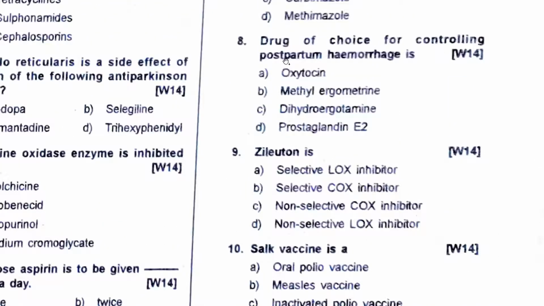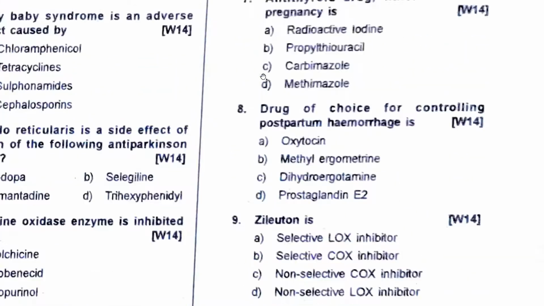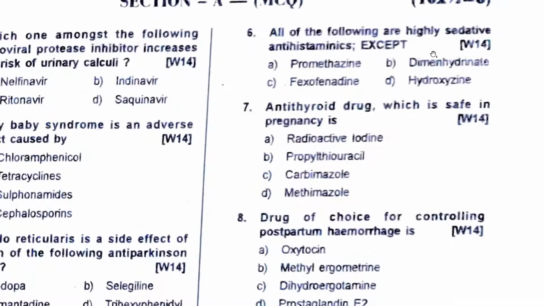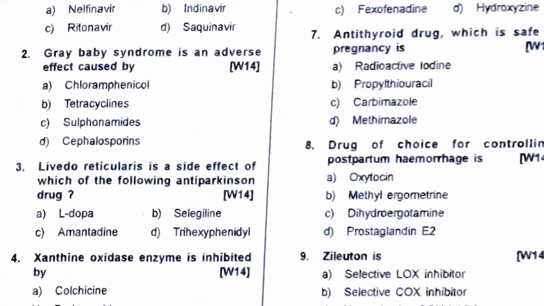Drug of choice for controlling postpartum hemorrhage, without any doubt, is oxytocin or Pitocin drip. Antithyroid drug safe in pregnancy, P for pregnancy, P for propylthiouracil. All of the following are highly sedative antihistaminics except promethazine, fexofenadine, dimenhydrinate, hydroxyzine. So A, B, and D, all of them are older generation antihistaminics. Newer generation are fexofenadine and cinnarizine. So these will cause less sedation. So the answer is fexofenadine.